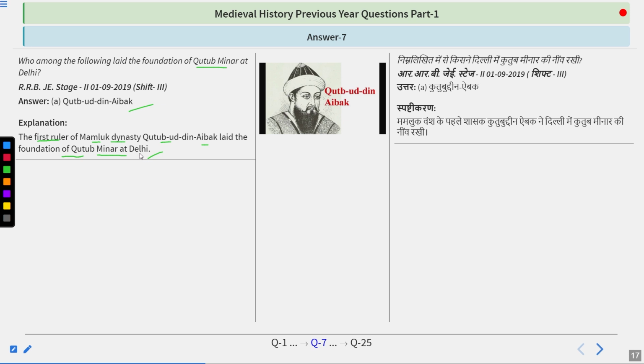And Qutub Minar was started under construction during his time, and later on completed by Iltutmish. The three stories were completed by Iltutmish. But further, the work kept on going. Later on, Sikandar Lodi also did some work and added two more stories to it. And later on, Britishers also particularly reestablished the Qutub Minar. So, if the question is who was the first person who started the construction, that is Qutbuddin Aibak. Who completed it, that is Iltutmish, because originally the Qutub Minar was three stories only.